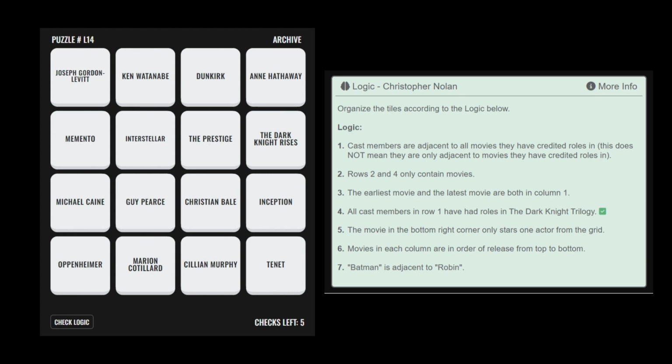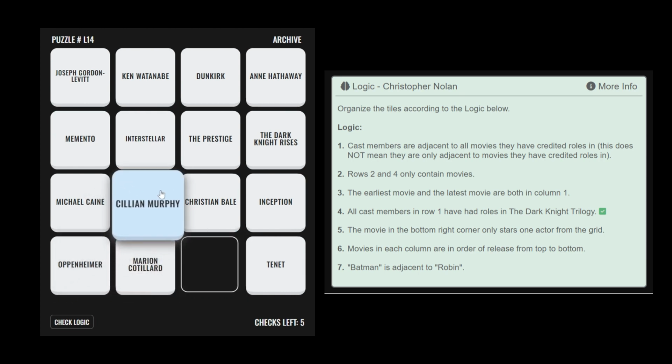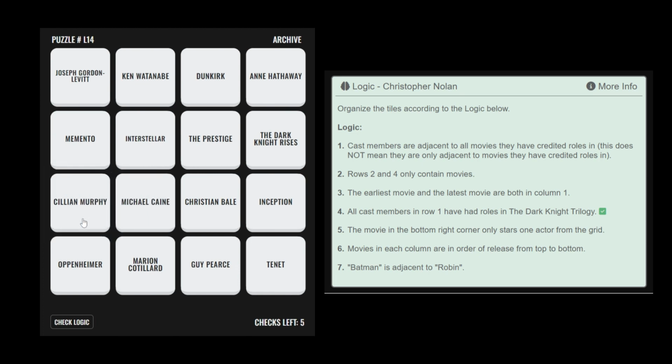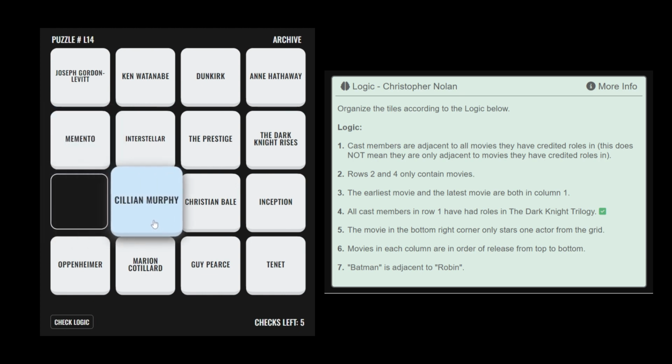From rule number 1, we know that cast members are adjacent to all movies they have credited roles in. Cillian Murphy is featured in Oppenheimer, meaning he must belong in one of these two positions. In addition to Oppenheimer, Cillian Murphy has starred in Dunkirk, Inception, and The Dark Knight Rises. The only position that allows for Cillian Murphy to be adjacent to these 4 movies is this position right here. In this position, he could be adjacent to 4 movies, but one of them would have to be Memento. Therefore, Cillian Murphy must be placed here.